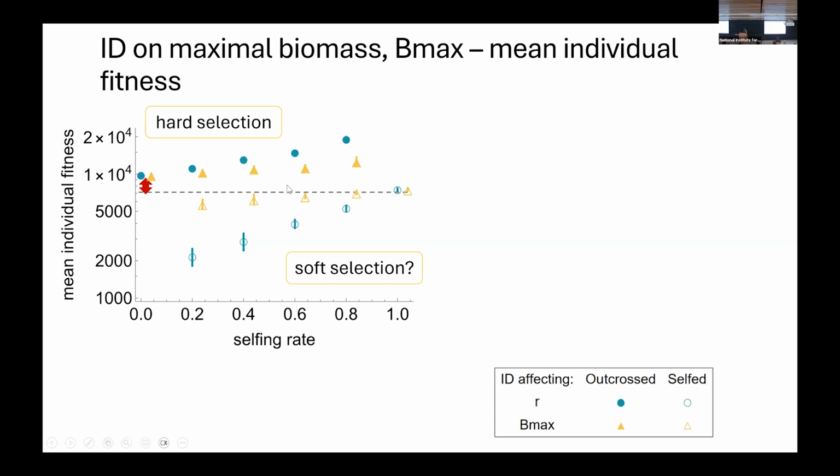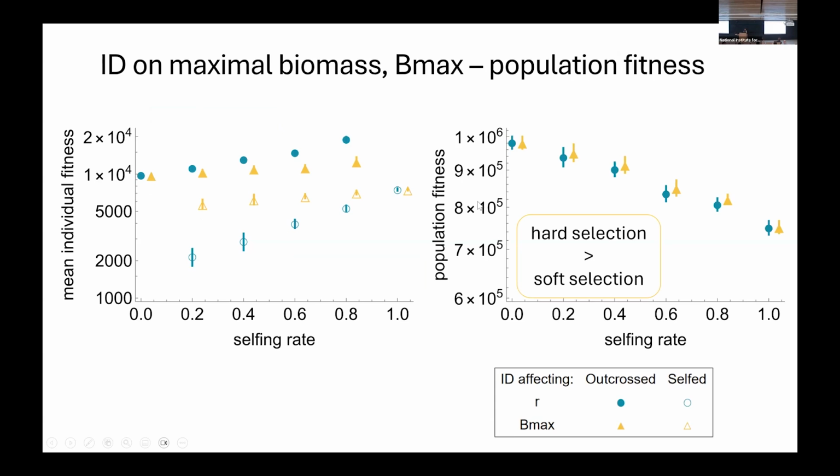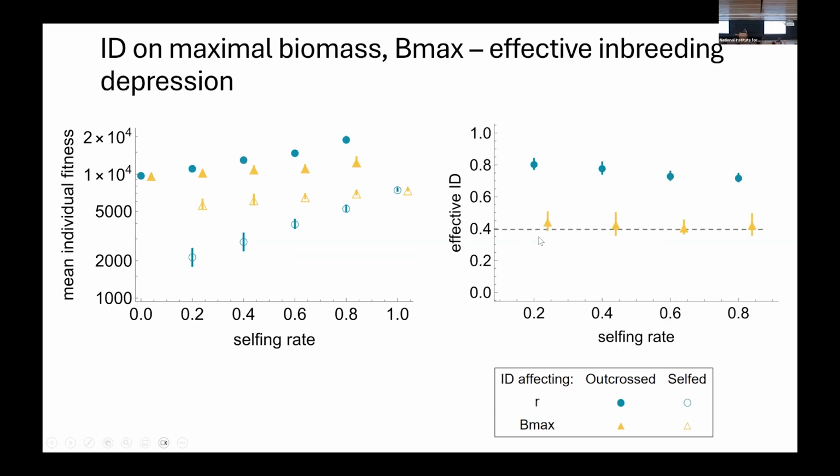And here we don't really see a big difference. I mean, the difference in mean fitness among self and outcrossed individuals doesn't really change with the population selfing rate. So it means that if there is soft selection, it's probably very weak. We again observe some hard selection on Bmax. And again, the population fitness decreases when we increase the population selfing rate, showing that hard selection is stronger than soft selection. Effective inbreeding depression is lower than with inbreeding depression on R, because here again, the differences among self and outcrossed individuals in mean fitness are lower.